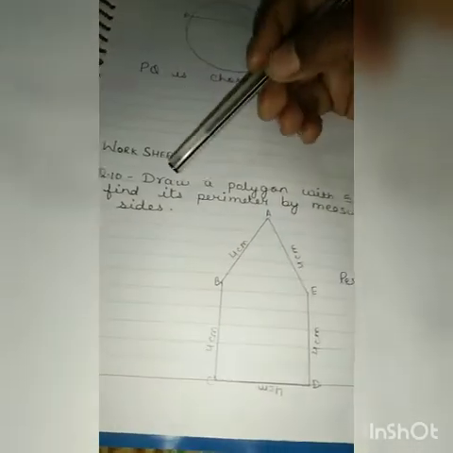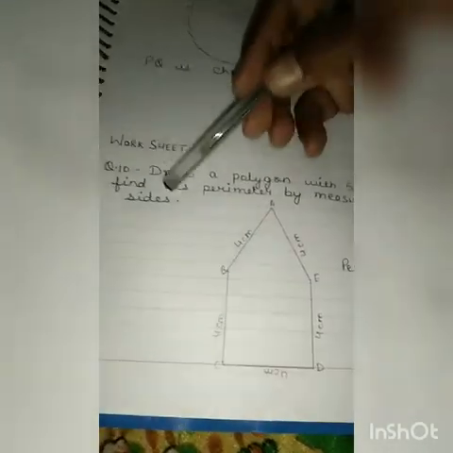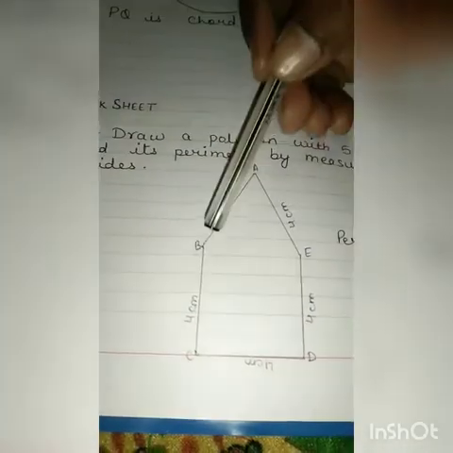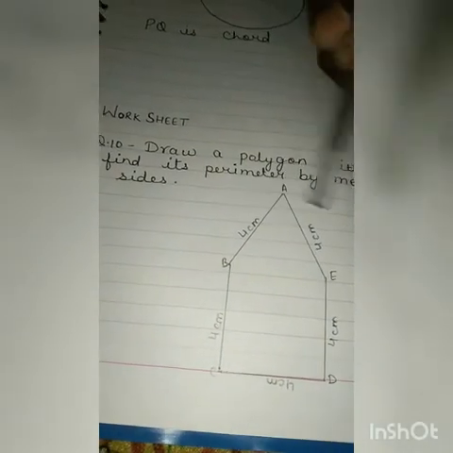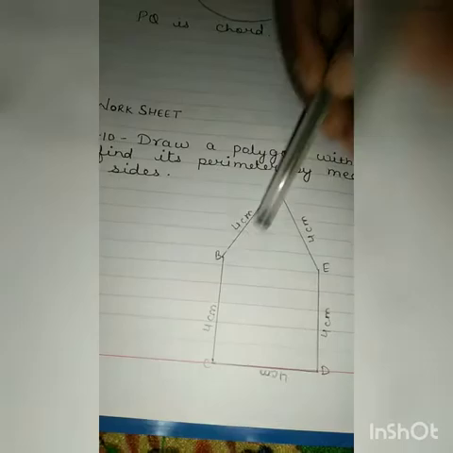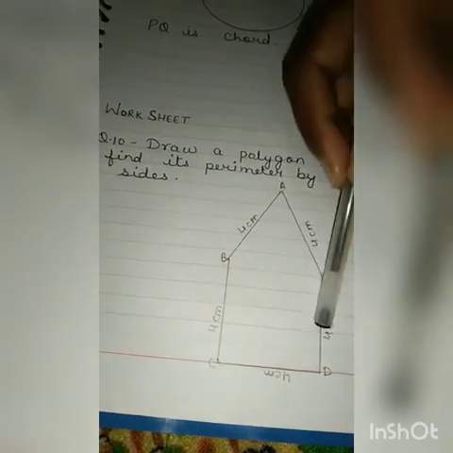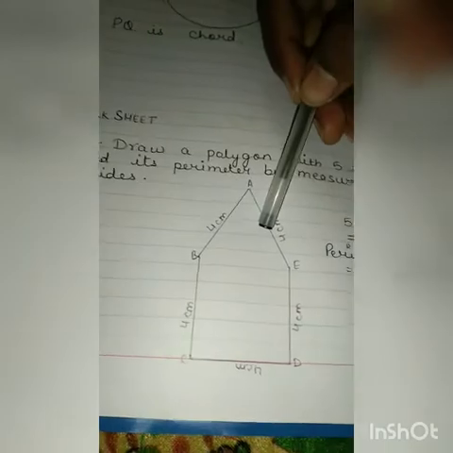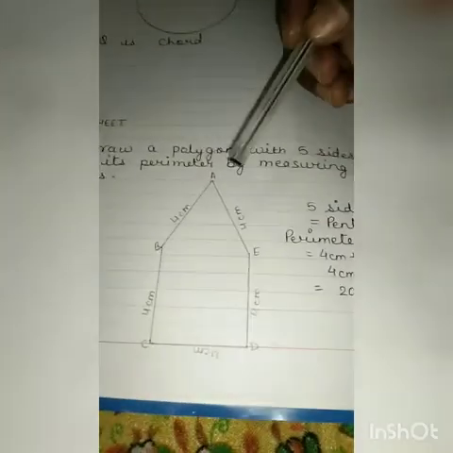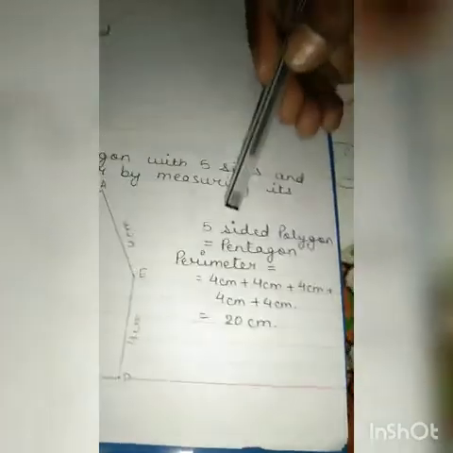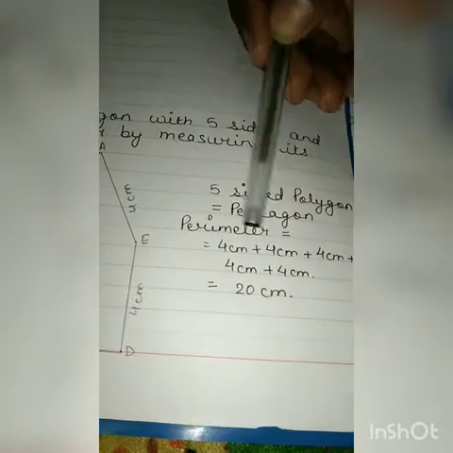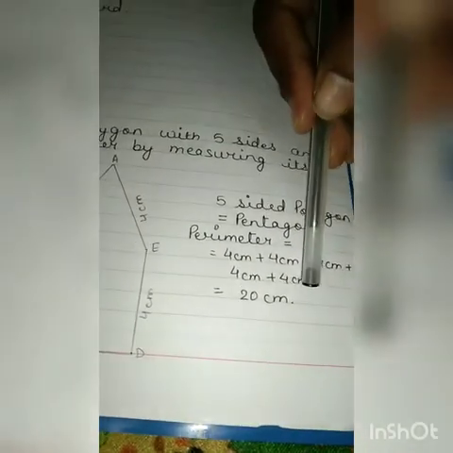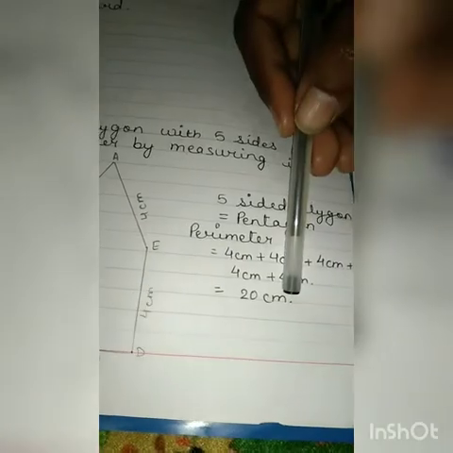So this is the question, draw a polygon with 5 sides and find its perimeter by measuring its sides. So you will take your scale and draw this type of figure and you will make all the lines of 4 centimeter. Measure with your scale from 0 to 4. You will make a 4 centimeter line. You will make this type of figure. So now you have to take out the perimeter of it. So a 5-sided polygon is called pentagon. I have written it. Perimeter is 4 plus 4 plus 4 plus 4 and plus 4. So 5 times 4 will be 20 centimeter.